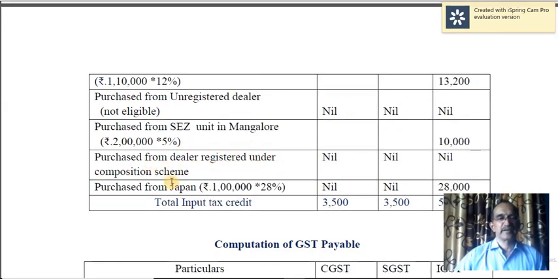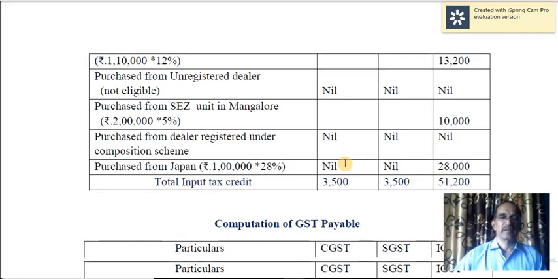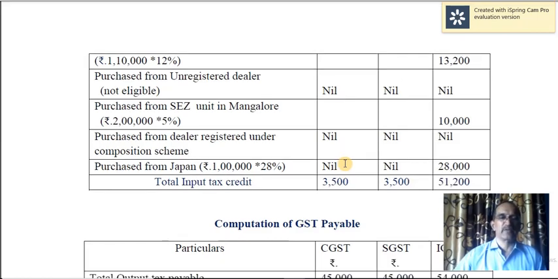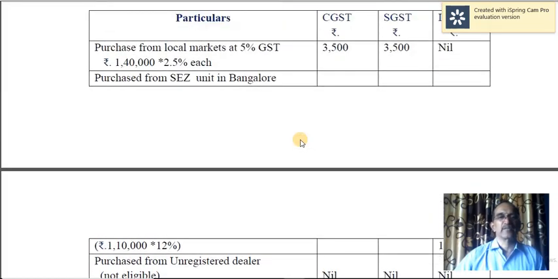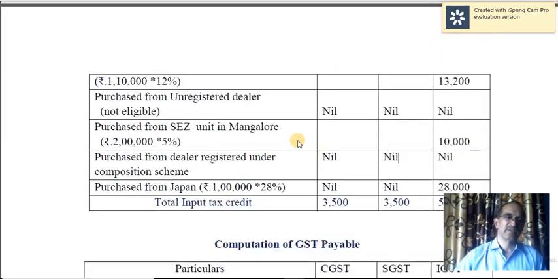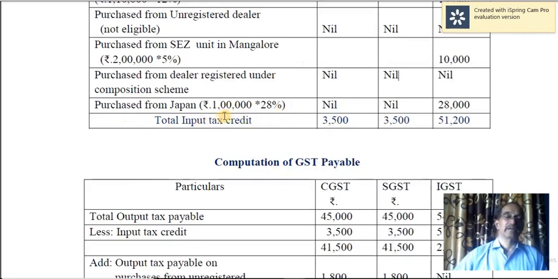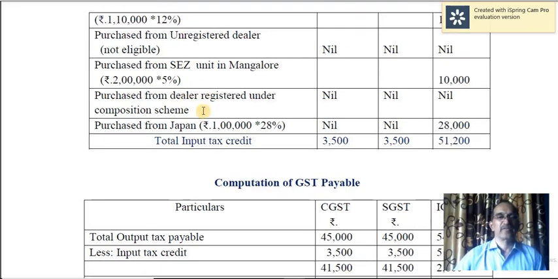Purchase from dealer registered under composition scheme, so this is not taxable because he will not collect any tax from you. He will not collect any tax from you, and therefore that is not taxable. So input tax credit is not available here because he is not going to provide you any invoice, and therefore he will not collect any taxes, and therefore it is exempt.